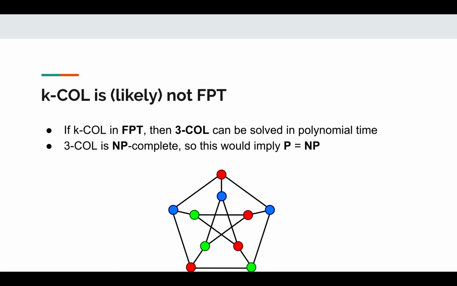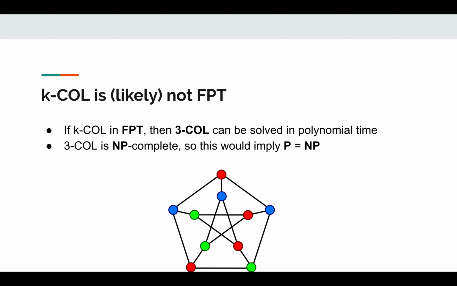Now it's important to also discuss problems that are likely not in FPT, that we can't fix a parameter on. One example is k-colorability. In this problem, you're given some set of k colors and a graph. Essentially, you want to color every vertex with one of these k colors, such that no two vertices that are the endpoints of an edge share the same color.